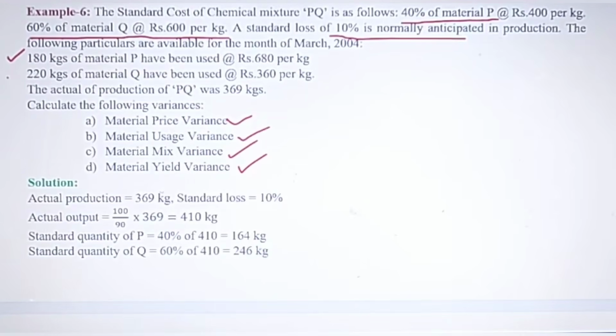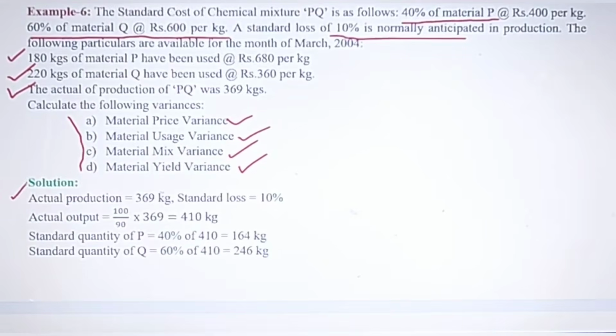220 kg of material Q have been used at the rate of 360 per kg, and the actual production was 369 kg. So you need to find out all this type of variance. So here first of all you will find the actual production. Actual production is 369, already given, then standard loss is given, actual output.